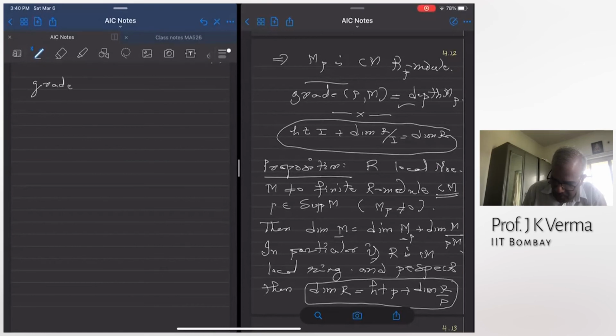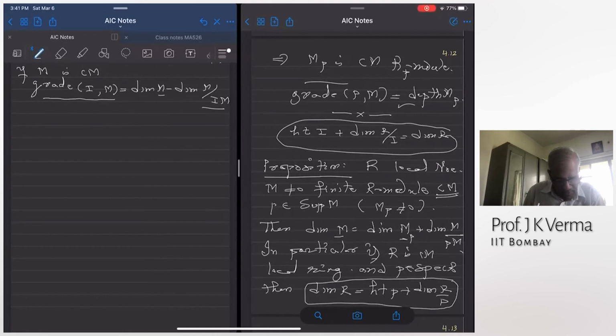If M is Cohen-Macaulay, then the grade of IM is equal to dimension of M minus dimension of M mod IM. Just by computing the dimension of these two modules, I can find out the length of a maximal M-regular sequence in an ideal if the module is Cohen-Macaulay. This holds for any proper ideal I.